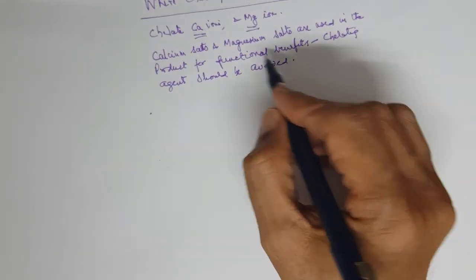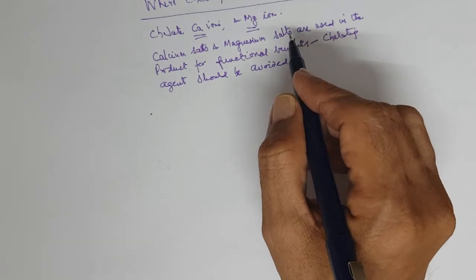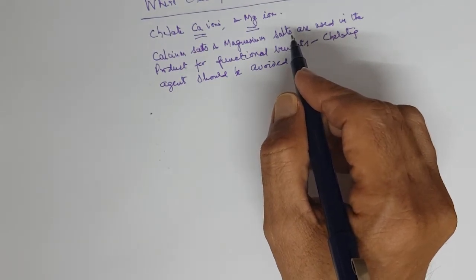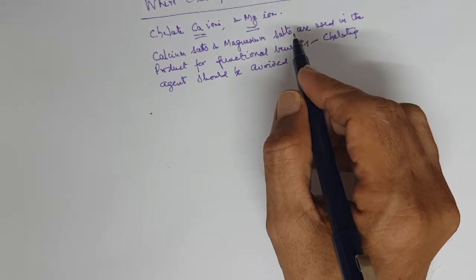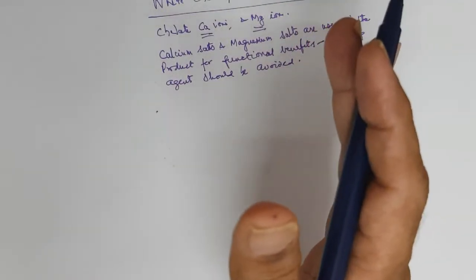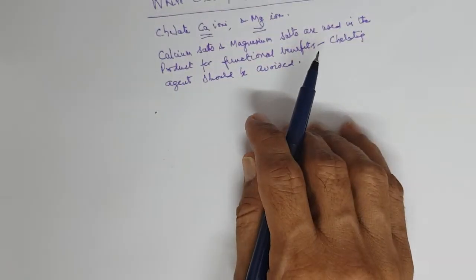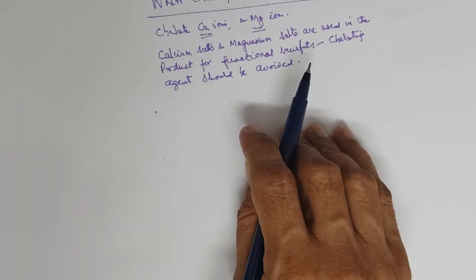For example, magnesium salts are used in some water in oil emulsions to compact the micelles. In that case, if you use EDTA, it will chelate the magnesium ions and break the emulsion.